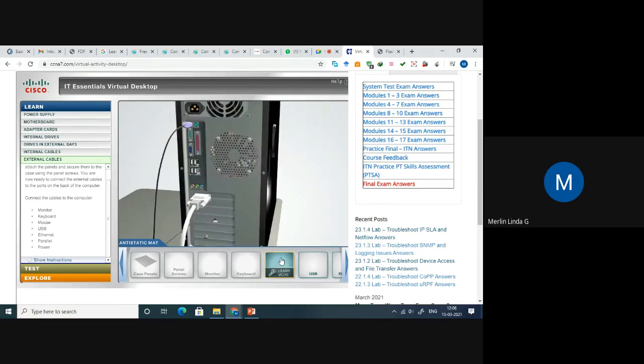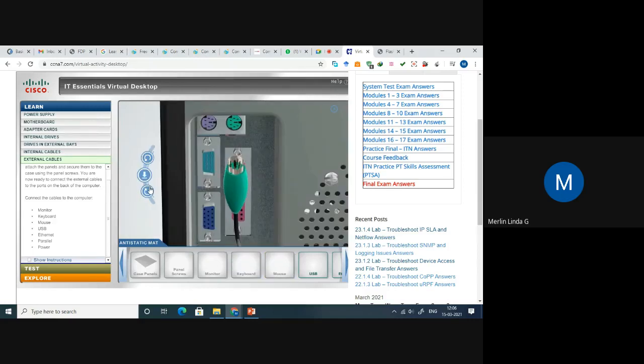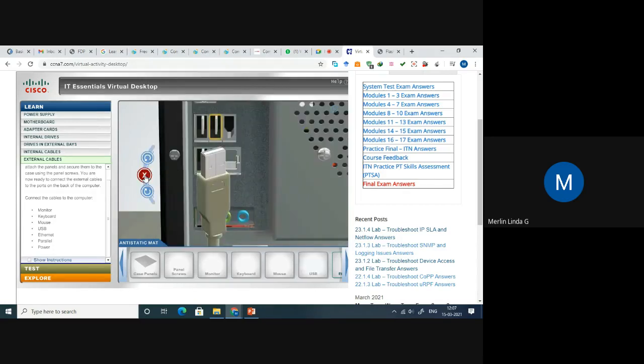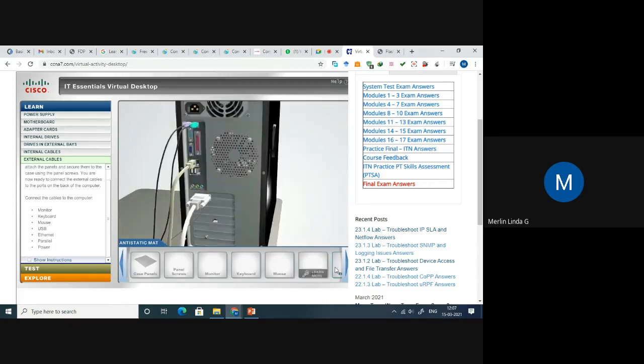Mouse. All these will come under assembly. USB cable. Just a little bit. Connected.